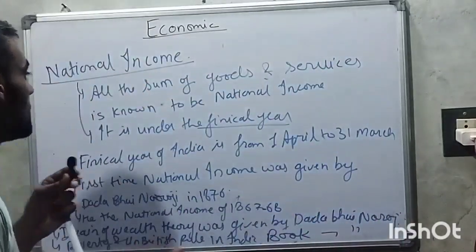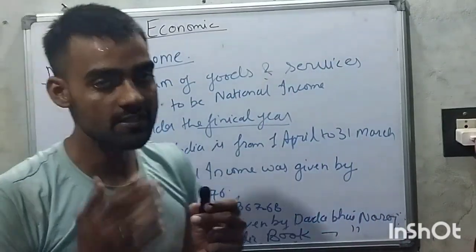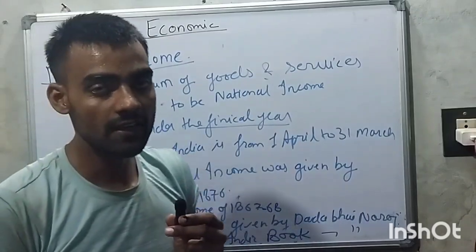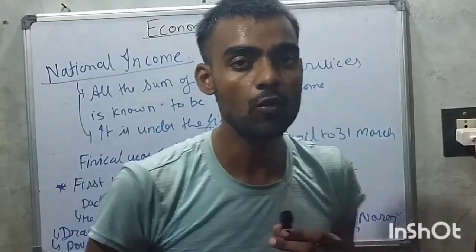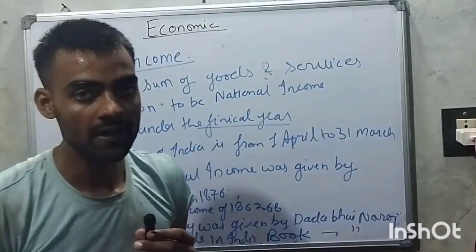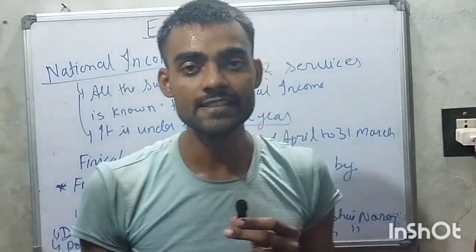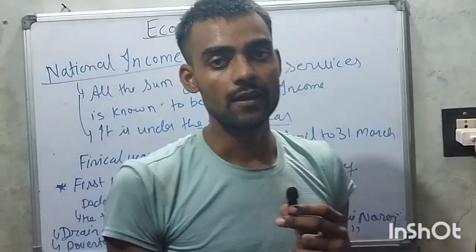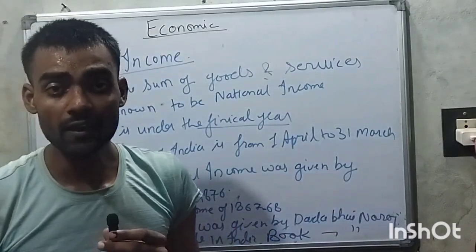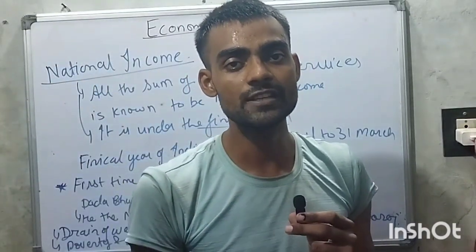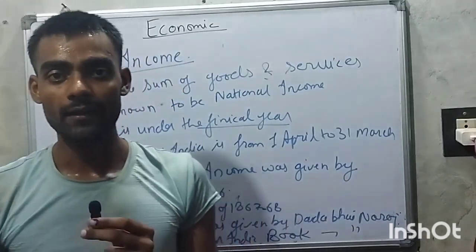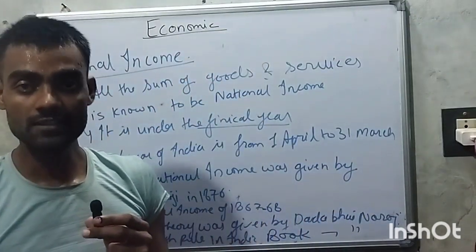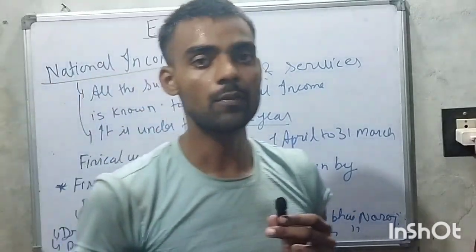So national income is the sum of all goods and services under a financial year. The first time national income was given by Dadabhai Naoroji in 1876, for the year 1867 to 1868.